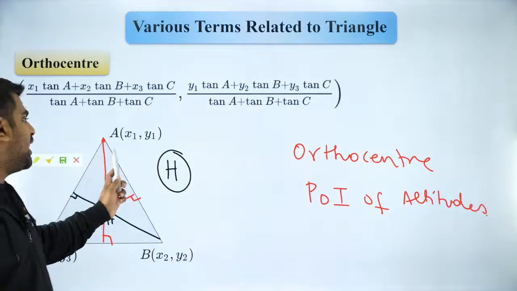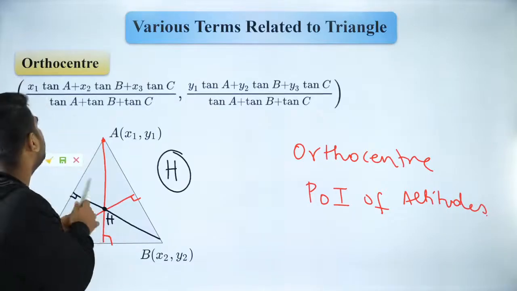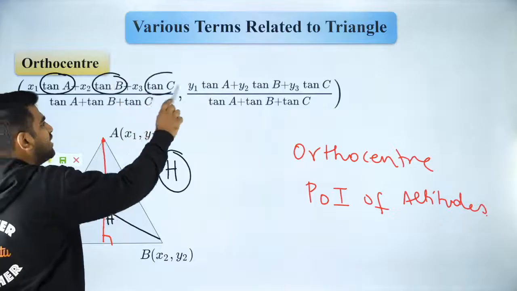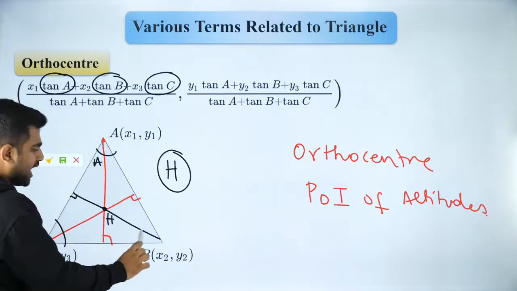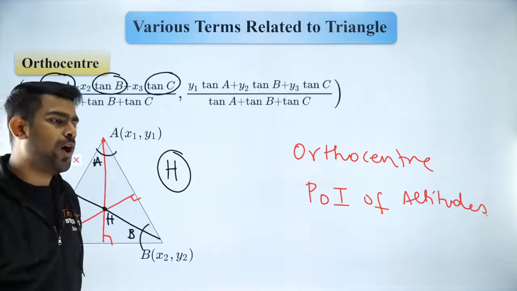Orthocenter was H, incenter was I, and centroid is G. Got it? Incenter is I. And guys, here you might be interested in knowing what is tan A, what is tan B, what is tan C. So A is nothing but angle A, B is nothing but angle B over here, and C is nothing but angle C over here. Got it?